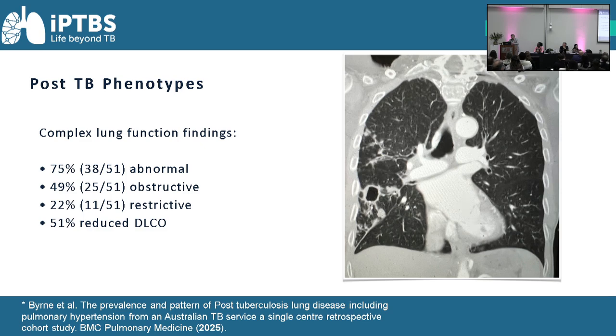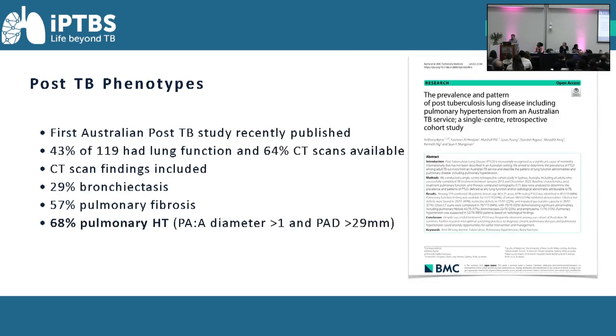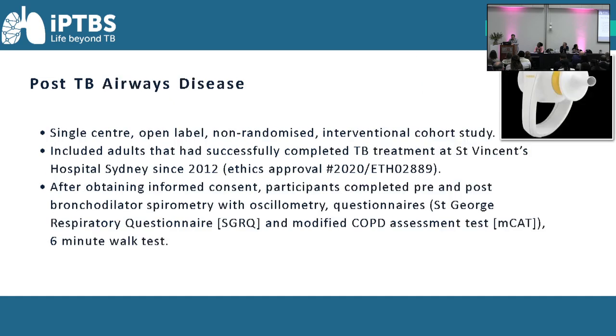These were mainly people that were some years post-TB completion of treatment successfully. So that sort of changed from a mixed pattern or restrictive pattern to obstructive over time, which I think has been described previously as well. We also looked at CT imaging findings and found 29% with bronchiectasis. We also found a lot with evidence of pulmonary fibrosis on imaging, and using a CT diagnosis of pulmonary hypertension or possible pulmonary hypertension, as Brian would point out, is probably an overestimate, but nonetheless 68%, even if it was only 40% of that, is still a significant potential amount with pulmonary hypertension.